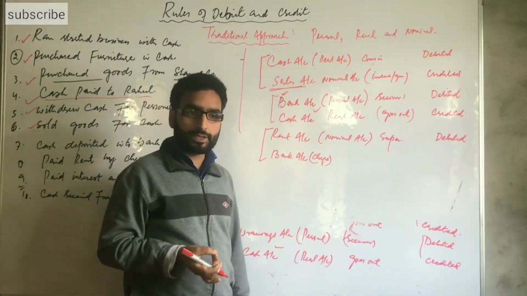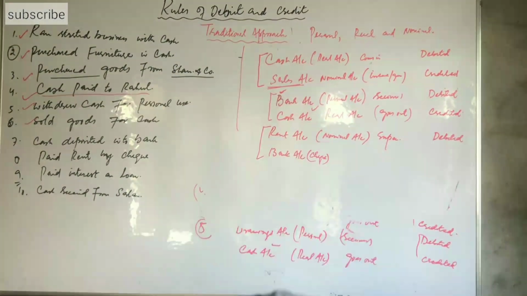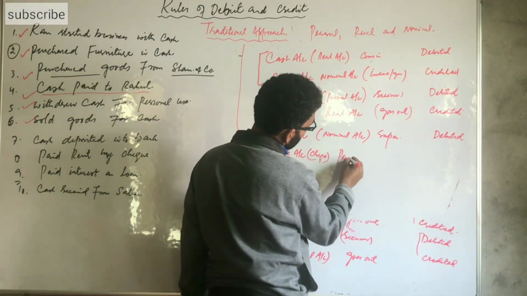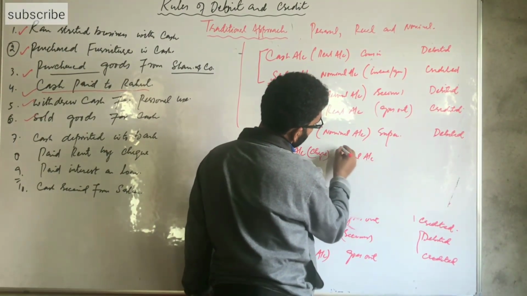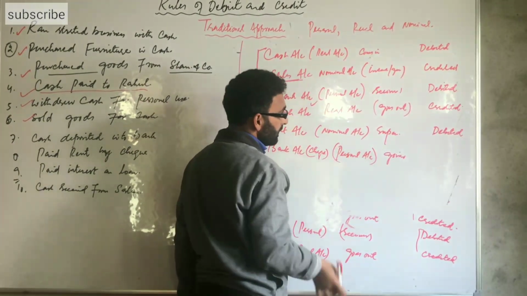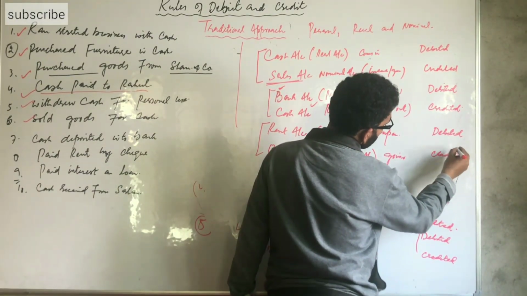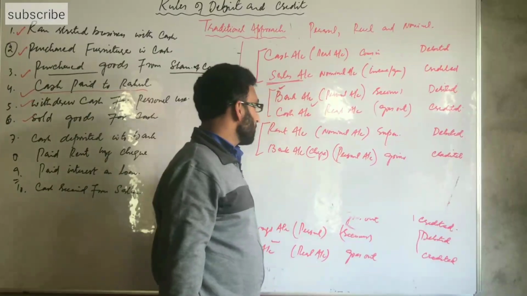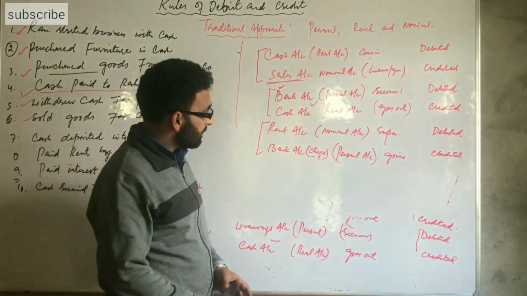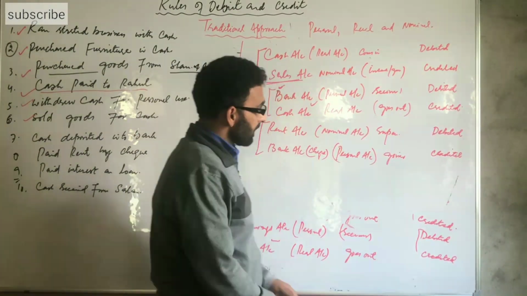And for the bank account, from the bank cash goes out. Bank is the giver here. Bank gives money for the rent. So bank is a personal account. Also bank is the giver. It gives money, so its account is credited. As with the personal account, we debit the receiver and credit the giver. Here the bank is the giver, so the bank account is credited.